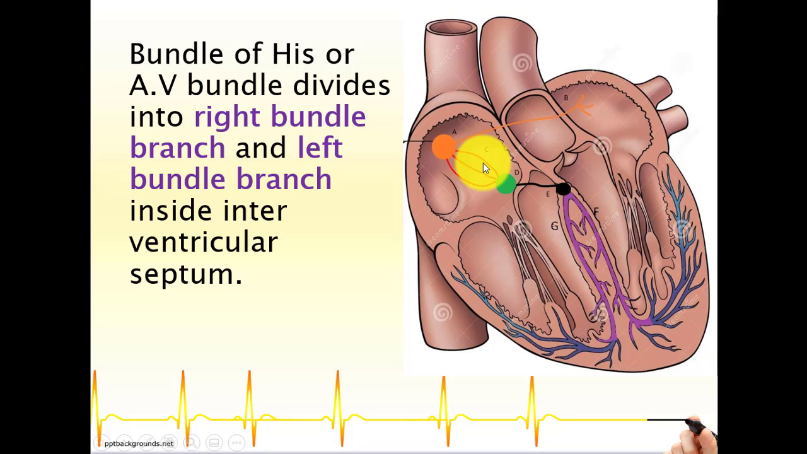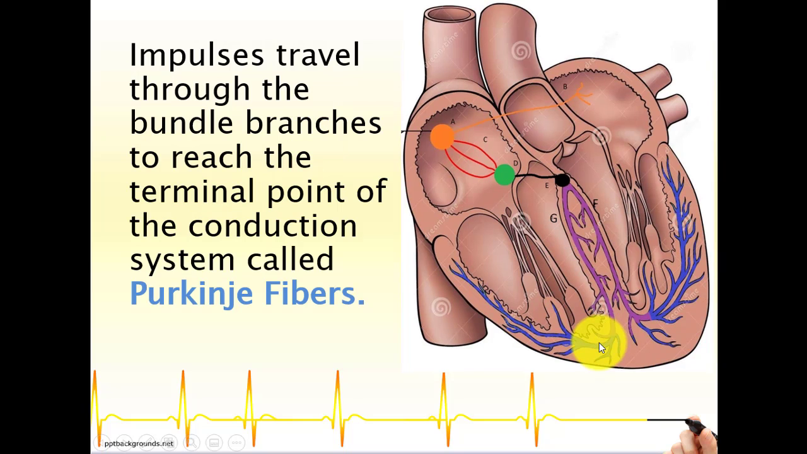So if I move to the next slide, after the bundle of His, or the AV bundle, it divides into two main pathways, which are called the right bundle branch and the left bundle branch. These two pathways are located inside the interventricular septum, and they are responsible for further passing down the electrical signal to the left ventricle and the right ventricle.